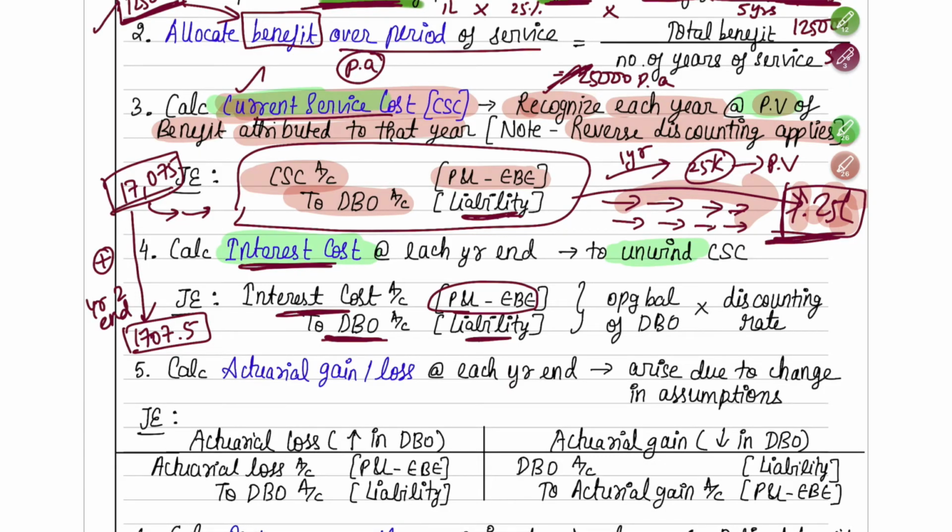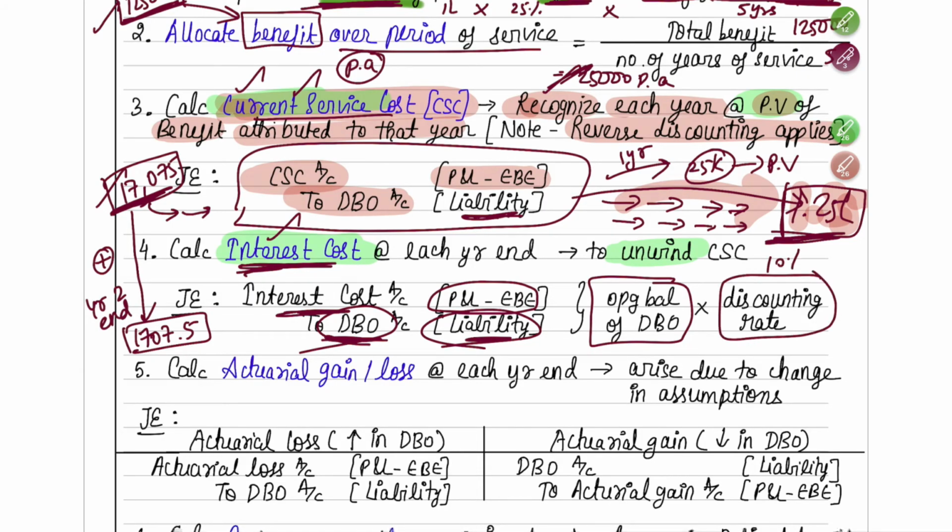So we started with 17,075. Every year the current service cost will also get included, and interest cost will also get included, and by that everything will get accumulated, and the DBO or your liability will come up to 1,25,000. Okay, so here how are you going to calculate the interest cost? Whatever is your opening balance of DBO, which was 17,075, multiplied by the discounting rate, which we had as 10%. So this will be your interest cost that you have to find out in your step number 4.